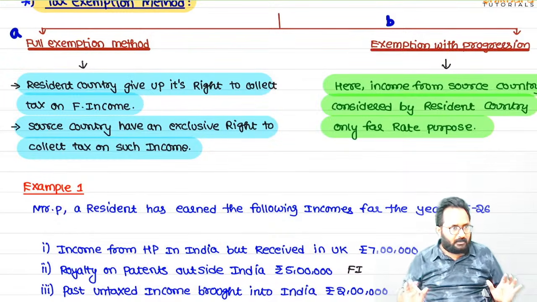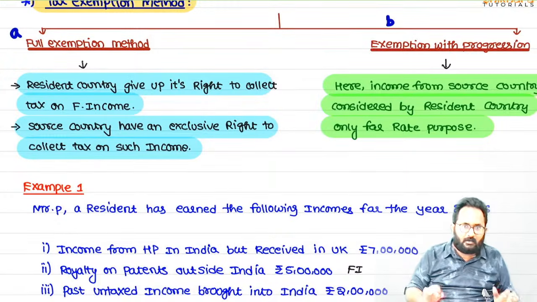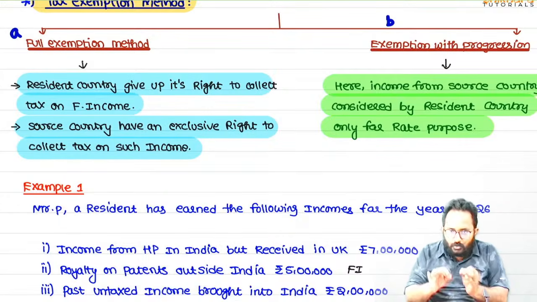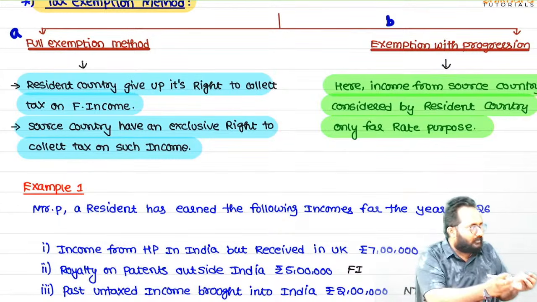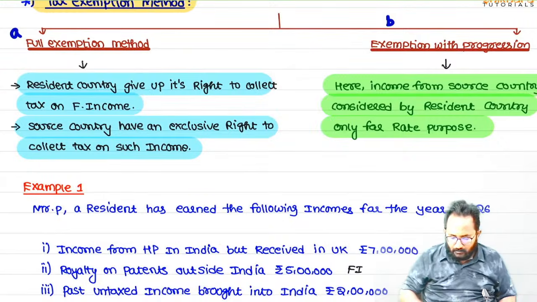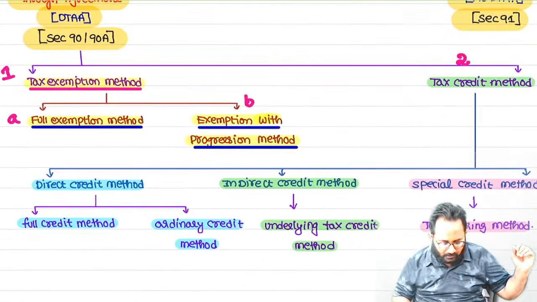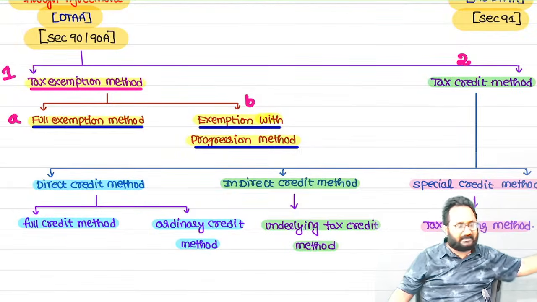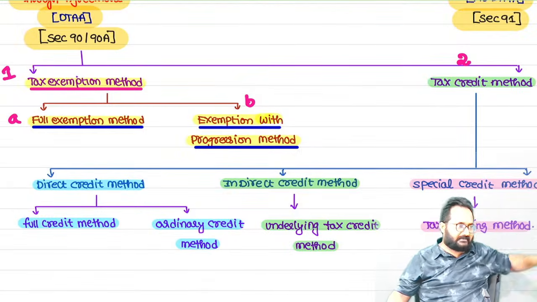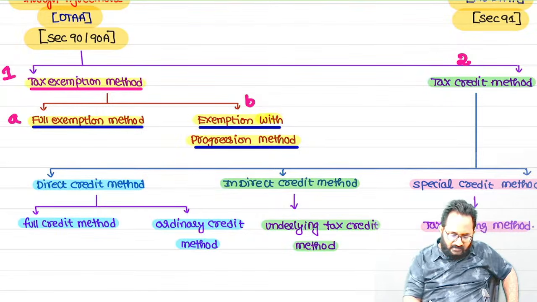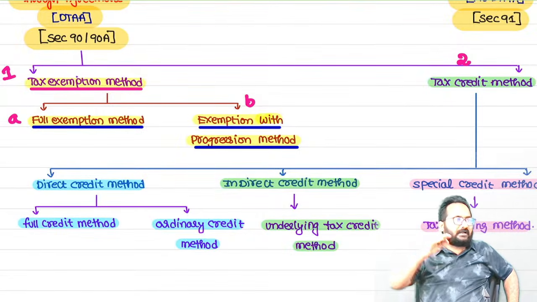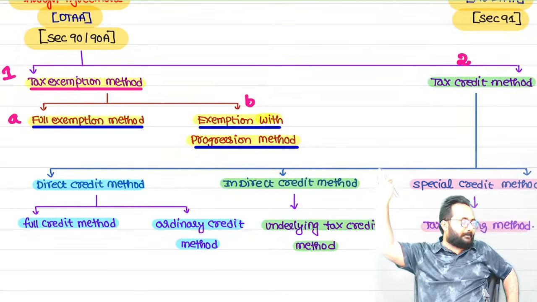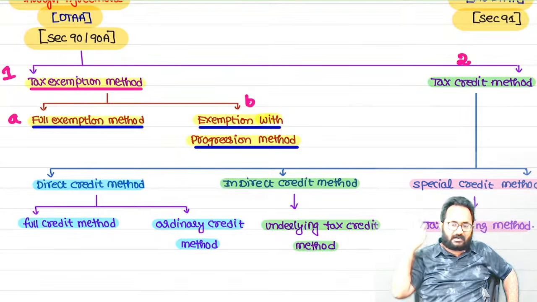In the exam, whether they ask a theory question or a practical one, you have to clearly check which method the question relates to. Broadly, the first method is done: the exemption method. Within that, we discussed full exemption and exemption with progression. In this tax exemption method, whatever tax you paid in the foreign country, is it relevant or irrelevant?